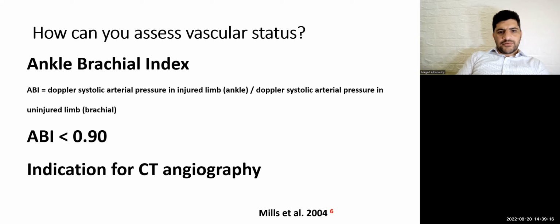He may ask what is the ankle brachial index. It is the Doppler systolic arterial pressure in the injured limb over the Doppler systolic arterial pressure in the brachial artery. If the ankle brachial index is below 0.9, this is an indication for CT angiography.